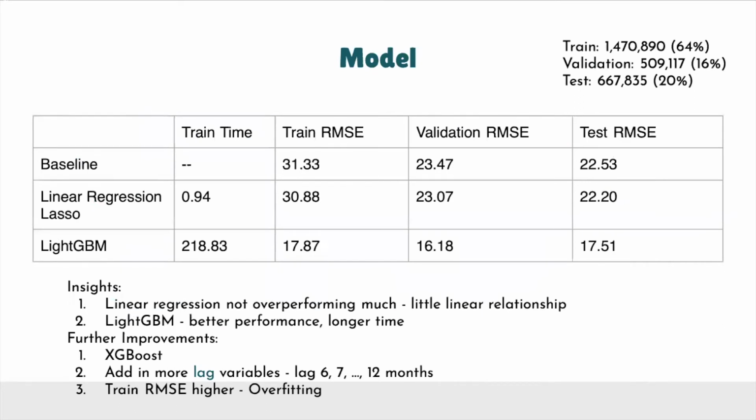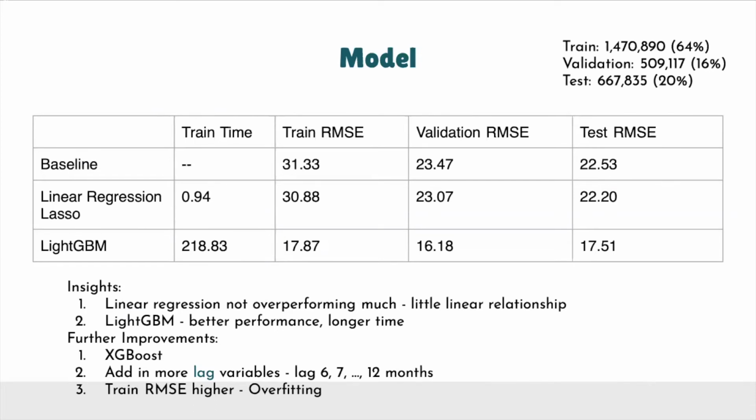So far, we have finished running 3 models. We are doing an 80-20 split between the training and testing set, and within the training data set, we did an 80-20 split to have a validation set.